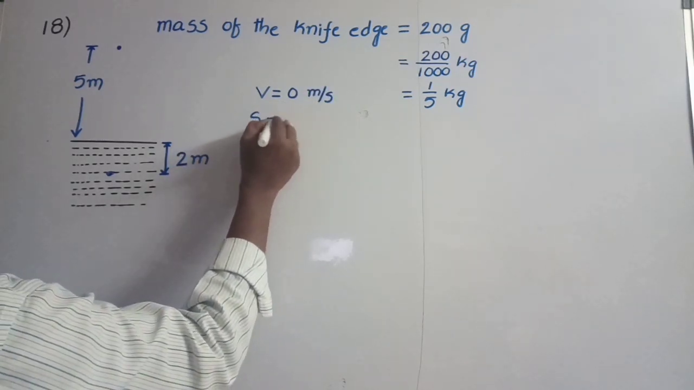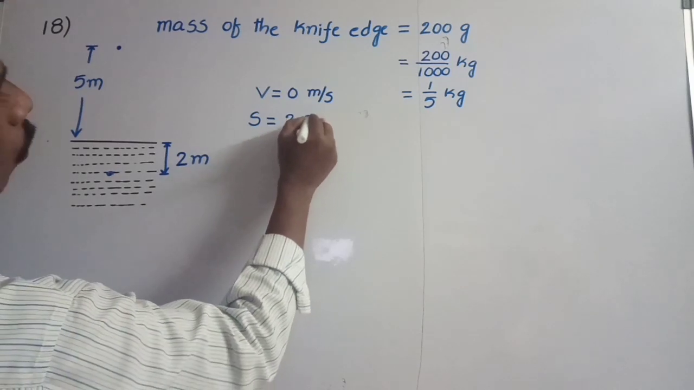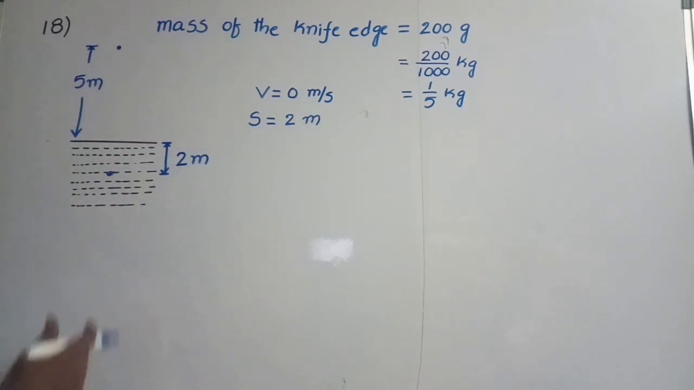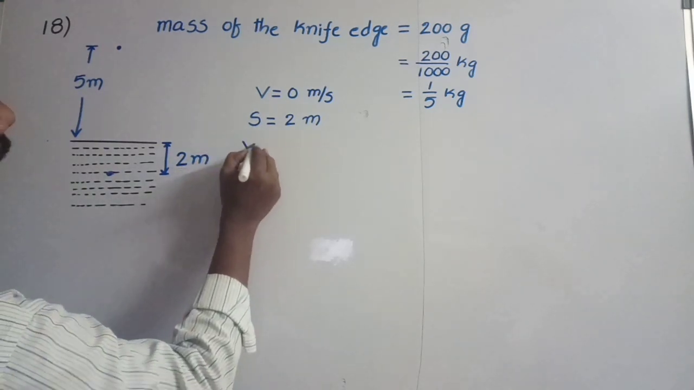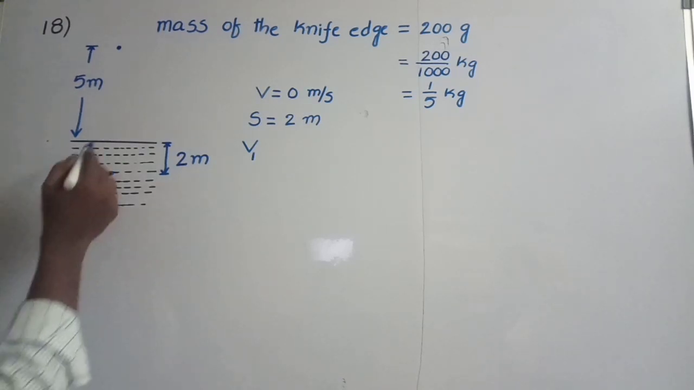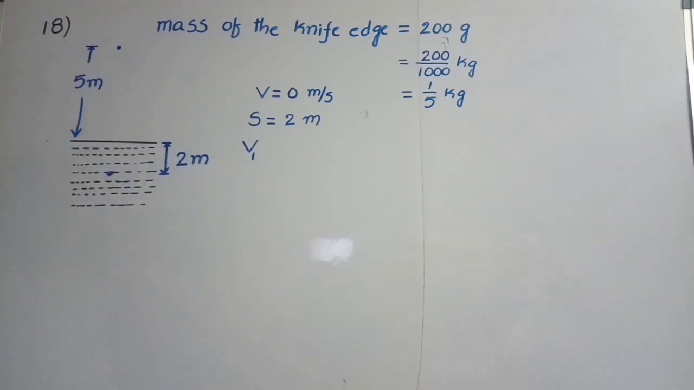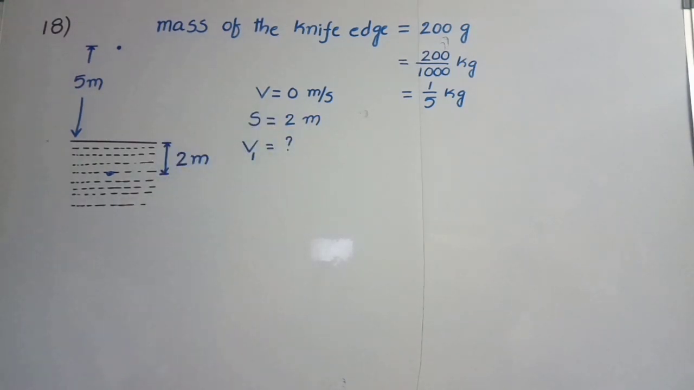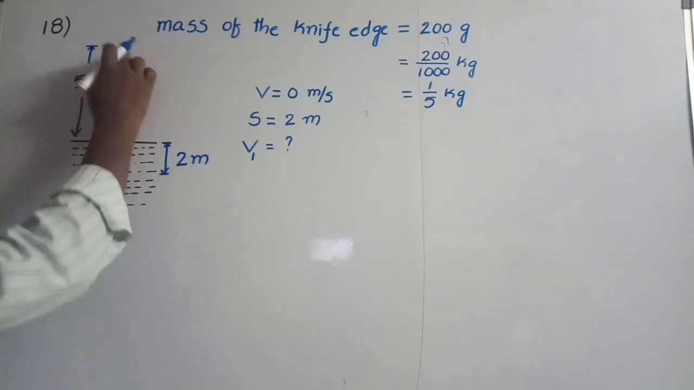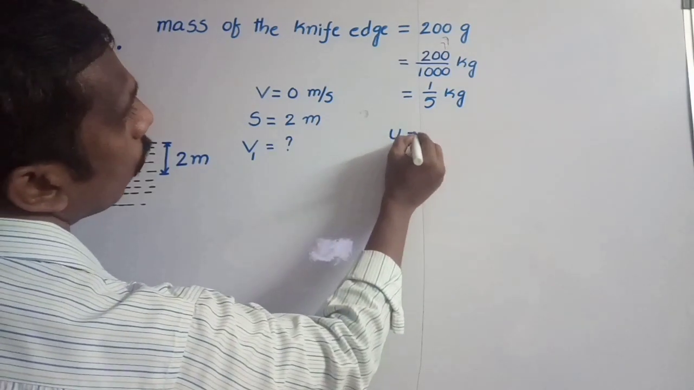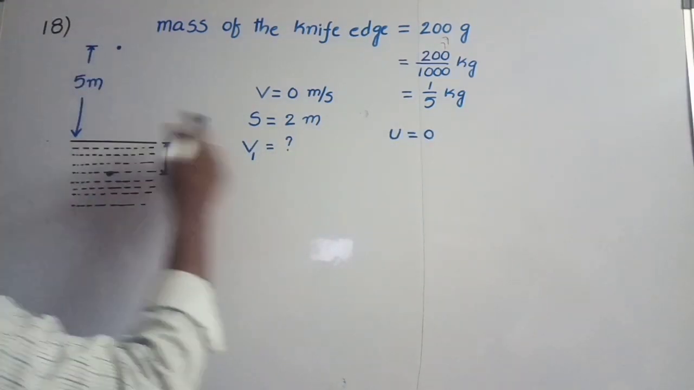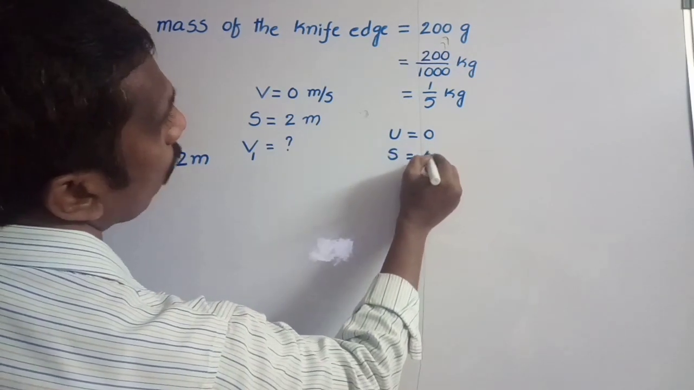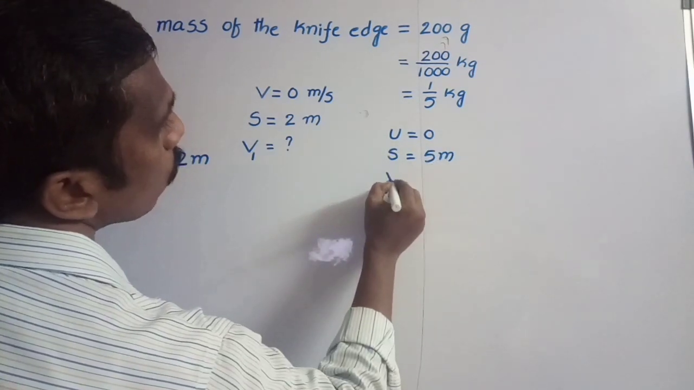The distance traveled by the knife edge in the cardboard is 2 meters. But we don't know with what velocity it entered into the cardboard. I am assuming the velocity of the knife edge just entering into the cardboard is v1. First we have to calculate the v1 value. To calculate it, they gave this data. It is dropped from a height of 5 meters. Dropped means the initial velocity is equal to 0. After traveling a distance of 5 meters, its velocity is v1. So v is equal to v1.